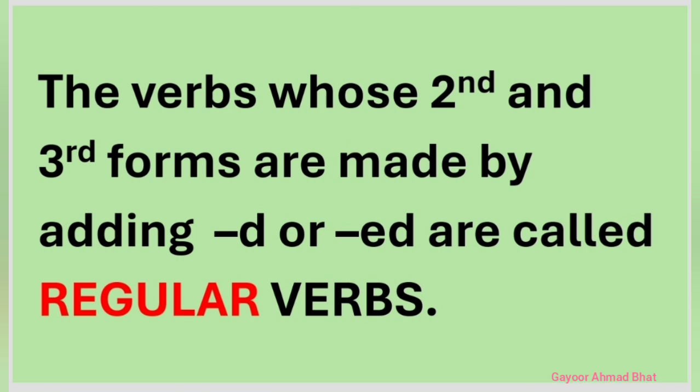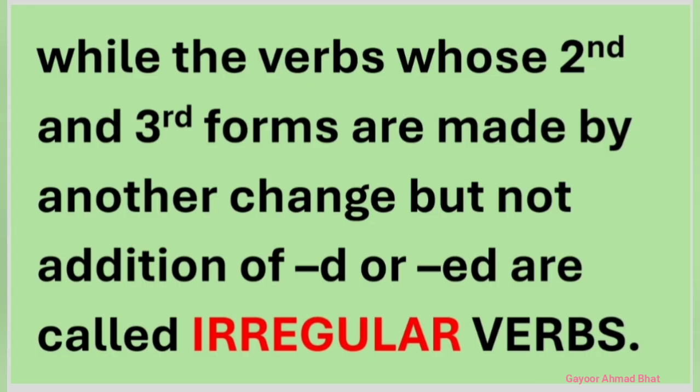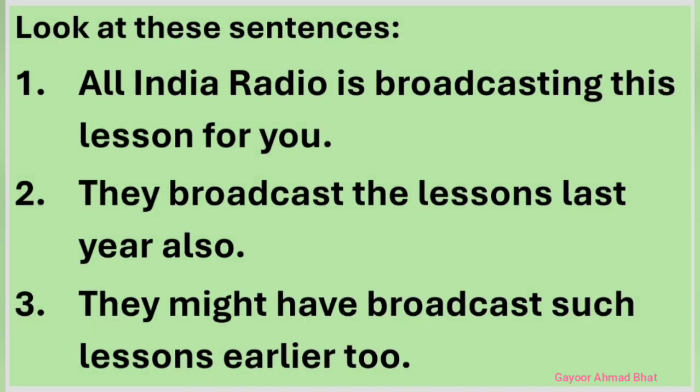The verbs whose second and third forms are made by adding d or ed are called regular verbs, while the verbs whose second and third forms are made by any other change but not addition of d or ed are called irregular verbs. Dear children, you know that All India Radio is broadcasting this lesson for you.